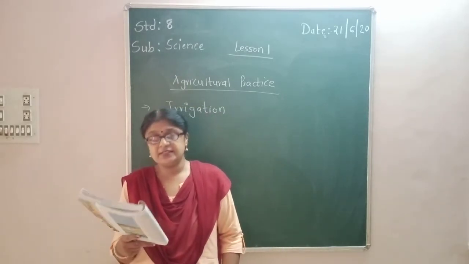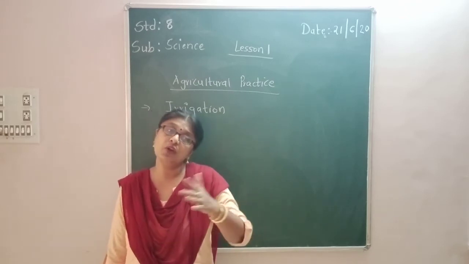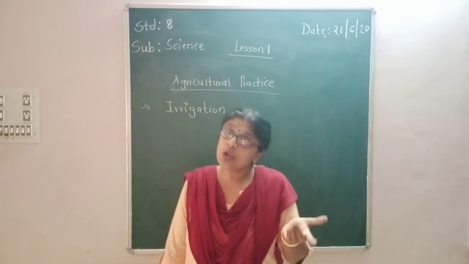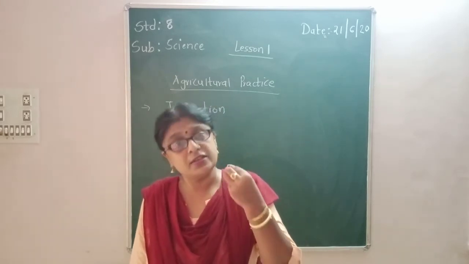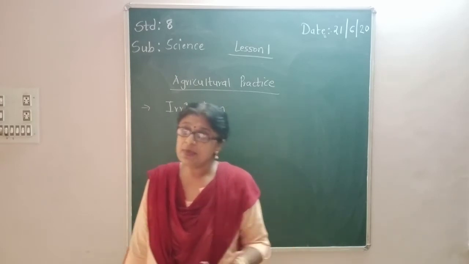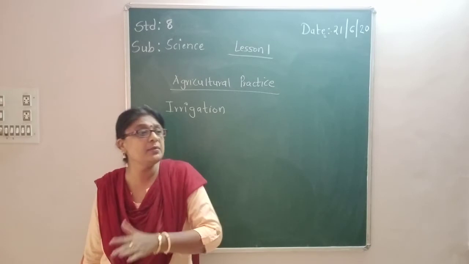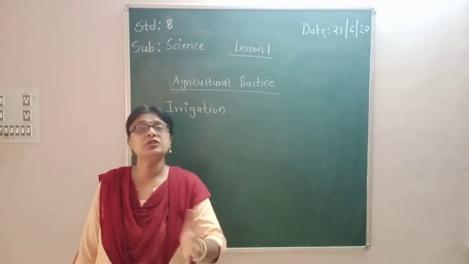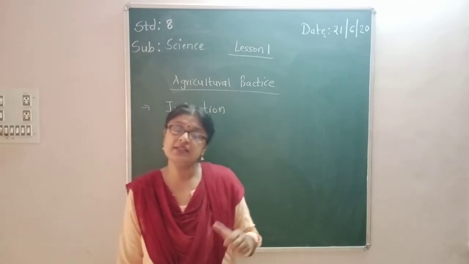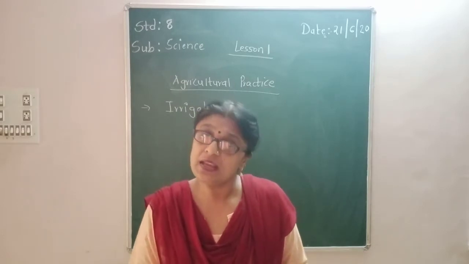Soil to soil and season to season, right? The amount of water varies from crop to crop. Then soil to soil. In some areas, the soil is already moist, fine. And in some areas the soil is very dry. Even if you water it today, the next day it becomes dry. So depending on the soil, the farmer decides at what intervals and at what frequency it has to be irrigated.